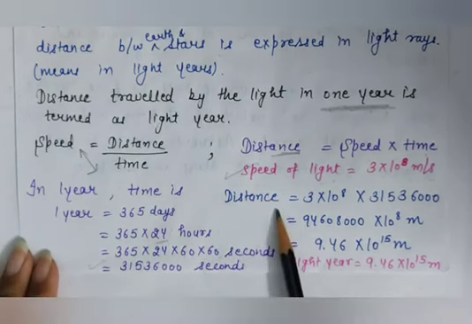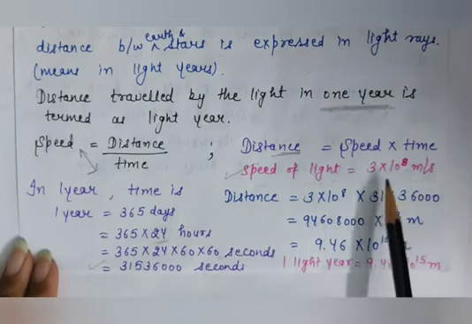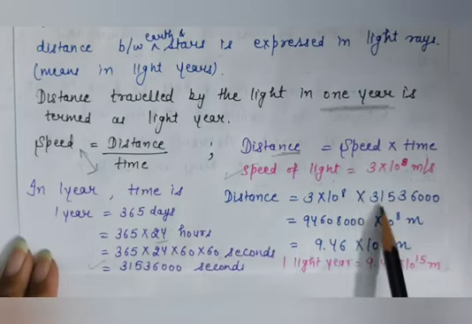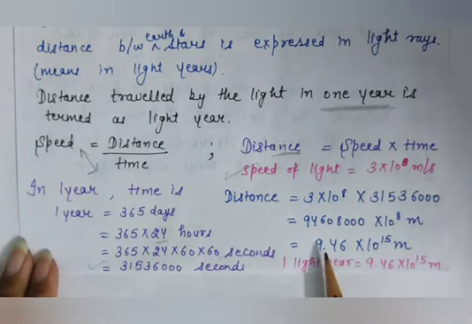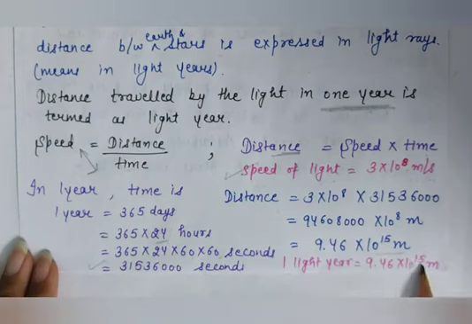So now speed is given to us, time is given to us. So distance will become speed into time. Speed is 3 into 10 raised to power 8 and multiply 31536000. When we multiply it, we will get 9.46 into 10 raised to power 15 meter. That's why 1 light year is equal to 9.46 into 10 raised to power 15 meter.